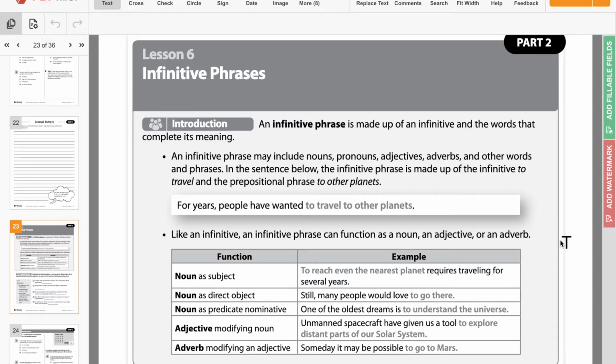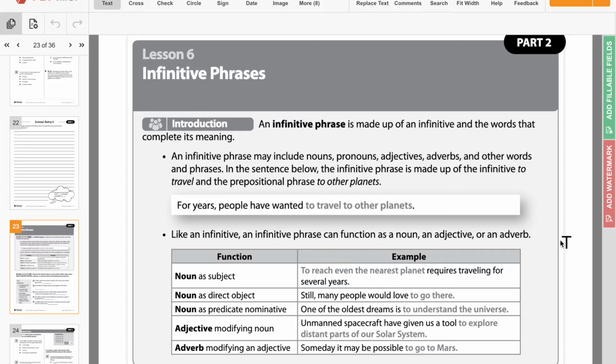But most of the time, it's functioning as a noun. And the way we differentiate an infinitive, we know that the gerund ends with ing or ed. In this case, we know it is an infinitive because it begins with the word to. T-O, not T-W-O.